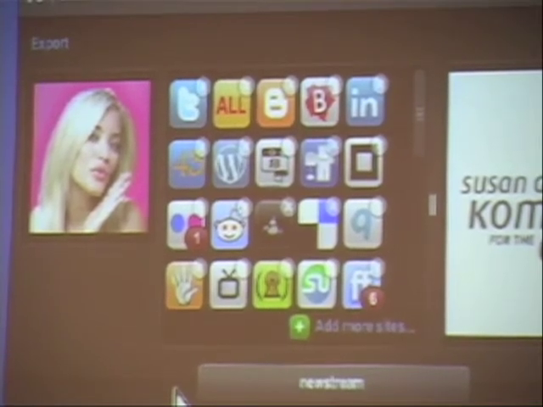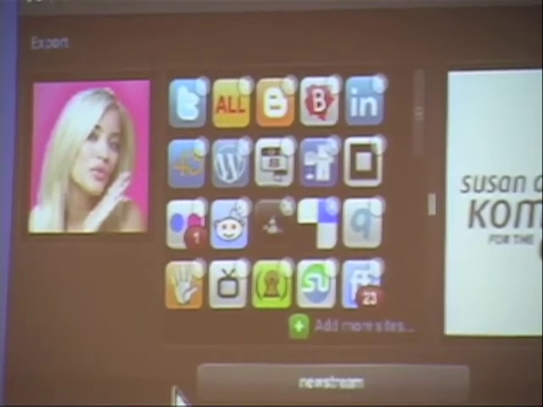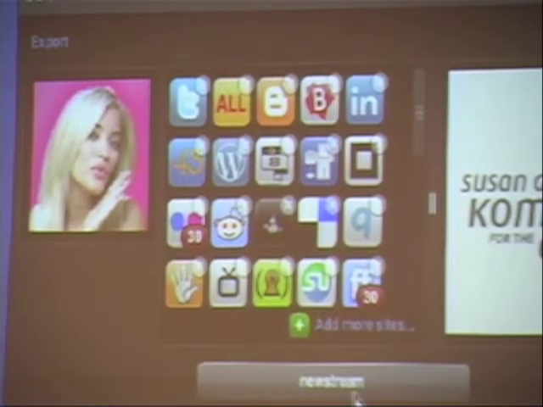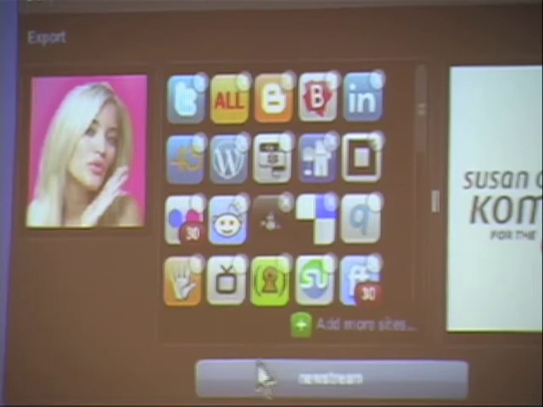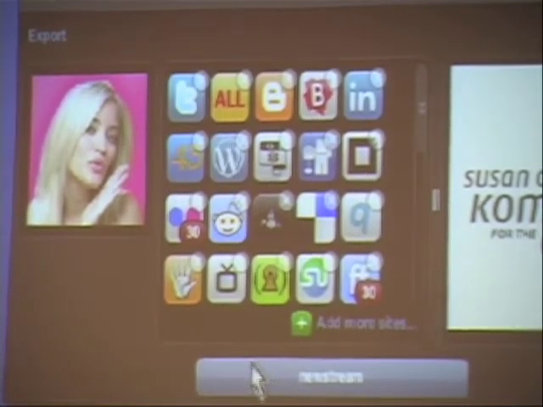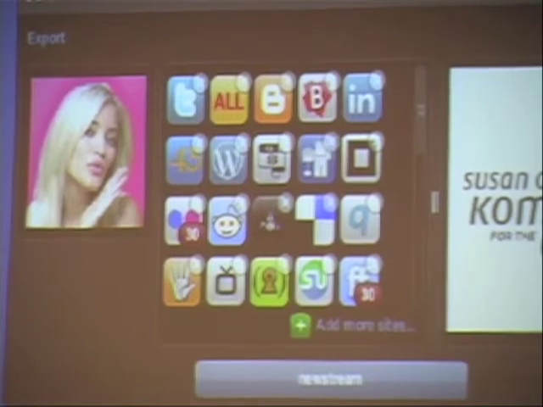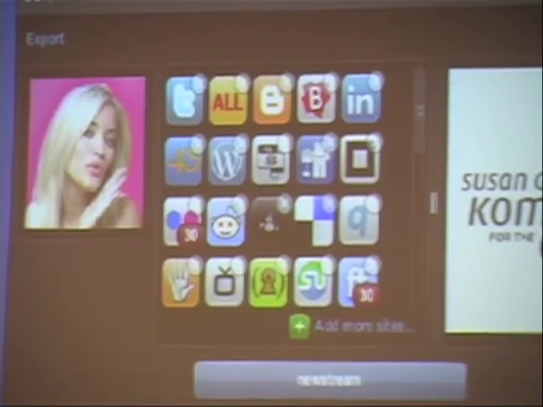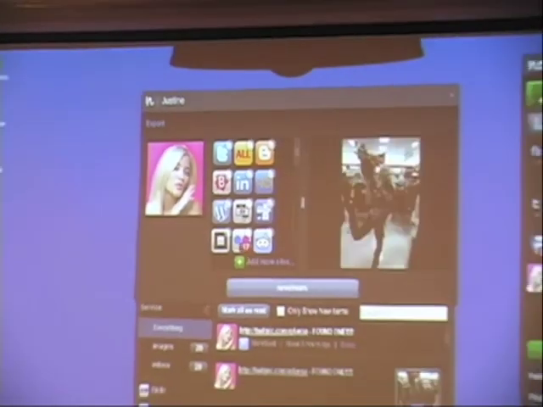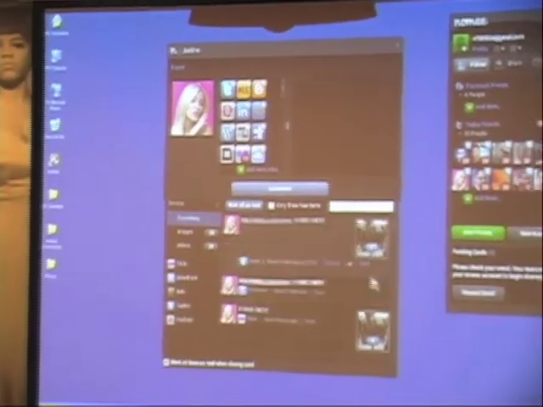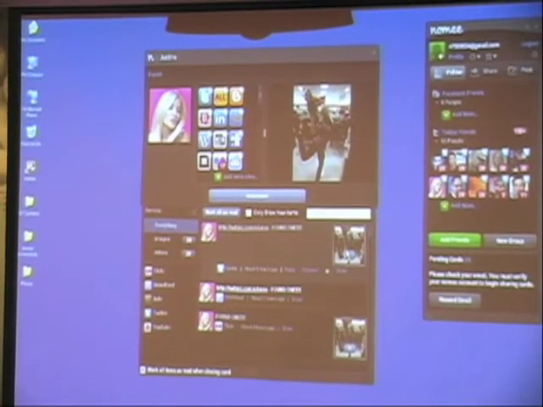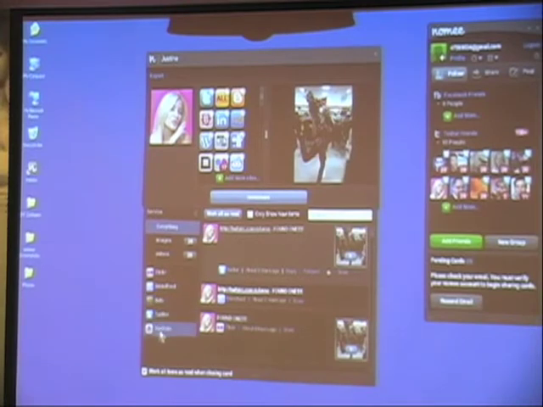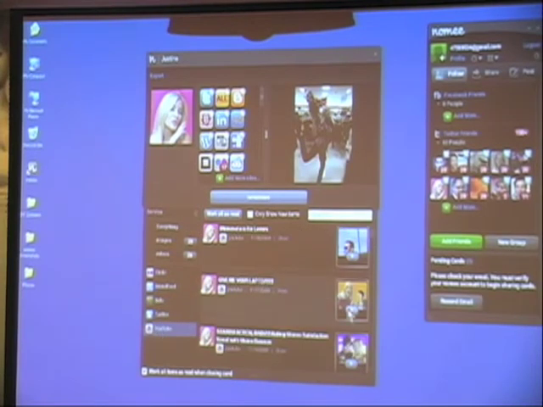Instead of waking up in the morning and going to all those sites and looking for content, if I just want to see iJustine's pictures, I just open up her card. All of those streams now are aggregated here in the feed down below, and I can again click through to the websites to see them, or I can view them right here inside of Nomee just by clicking on them, and it will enlarge the pictures. It will even play the videos. If I go to one of her videos, there's iJustine.